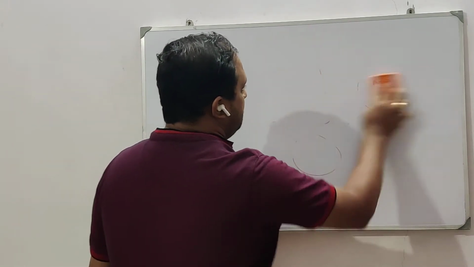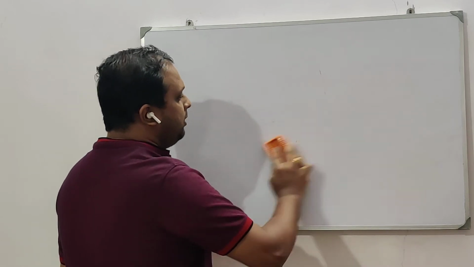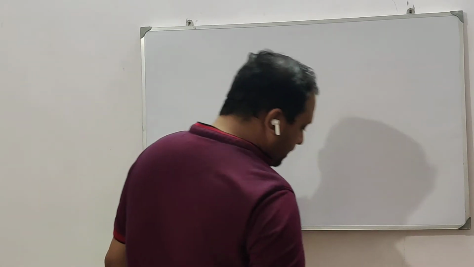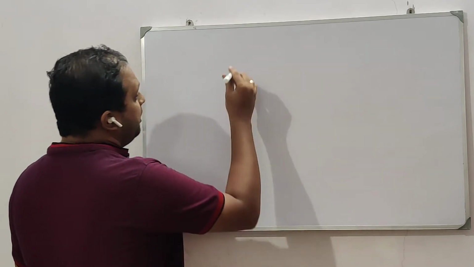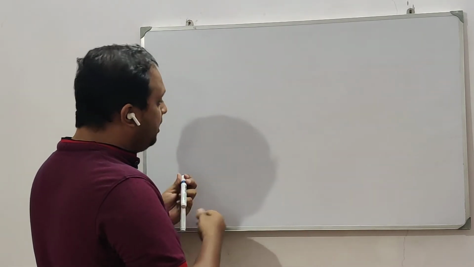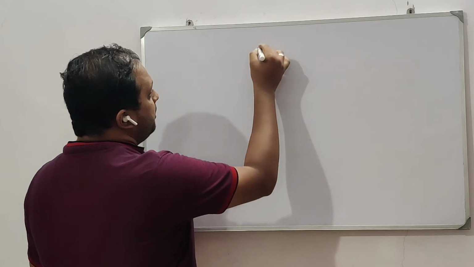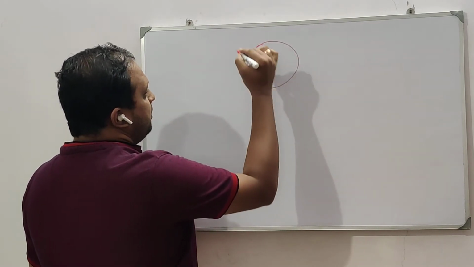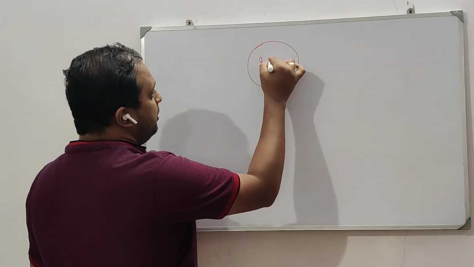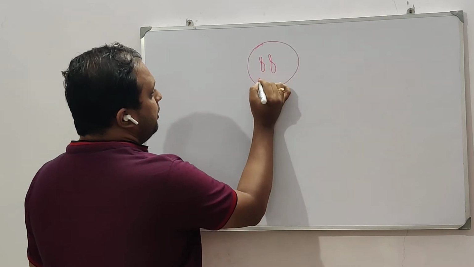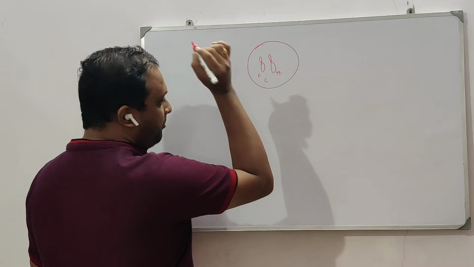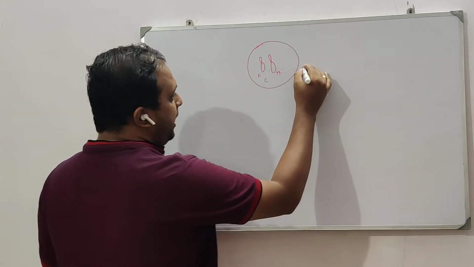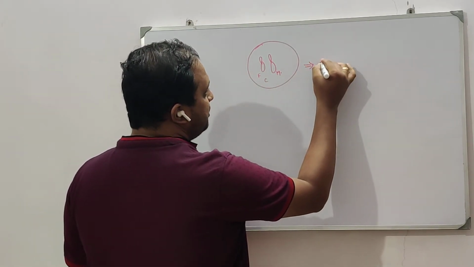Now let me consider a cell with a chromosome pair, F and M. I'll call this 2n, which is basically diploid.